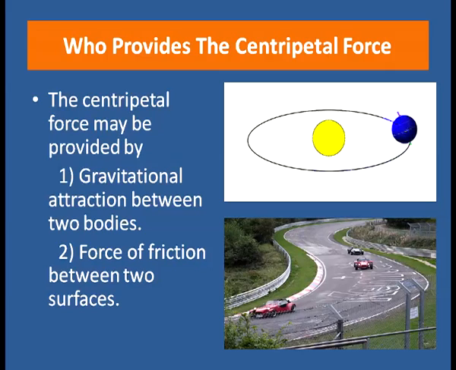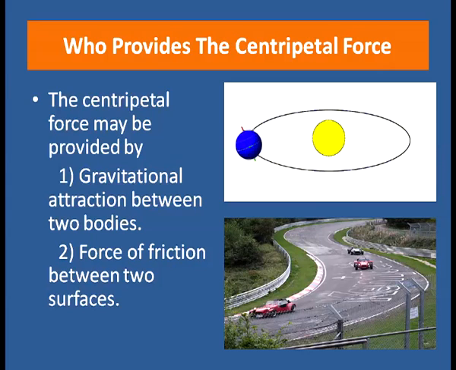So, who provides this centripetal force to the particle to move in a circular path? Well, the centripetal force may be provided by the gravitational attraction between two bodies, as in the case of planetary motion of Earth around the Sun. In this case, the gravitational attraction between the Sun and the Earth provides the necessary centripetal force to the Earth to move in a circular path.